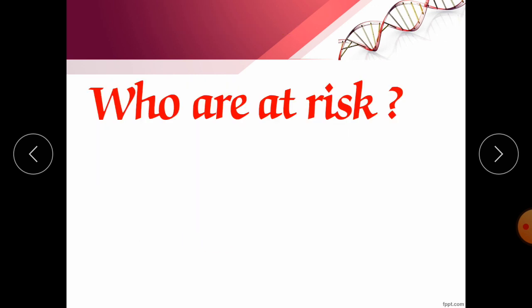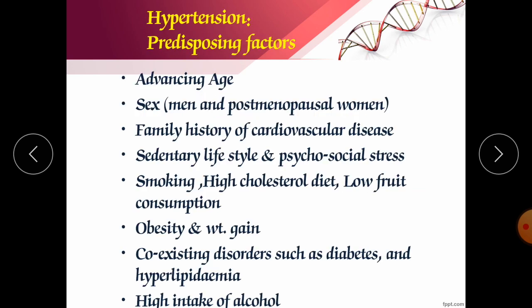Who is at risk? One should know, because we have to prevent the disease. That is our primary goal. So that's why we must know who is at risk, so that we can help them escape from this hypertension. That's why we should know who is at risk. So these are the various people who are at risk.